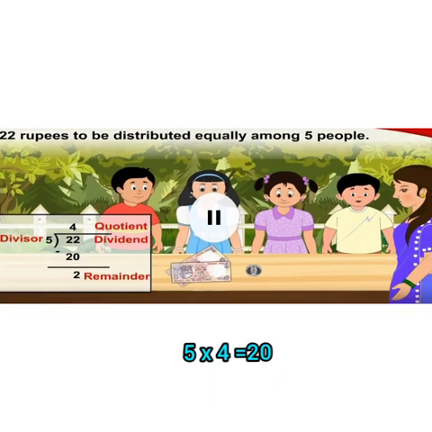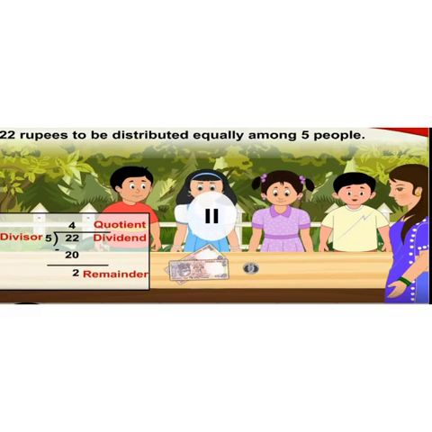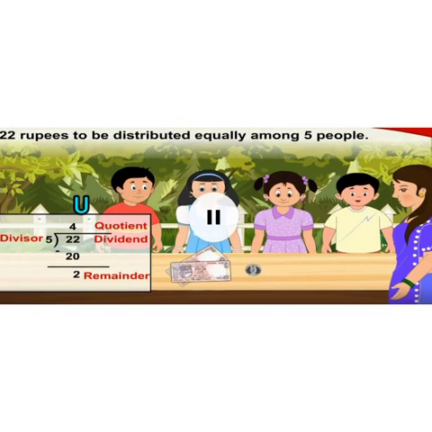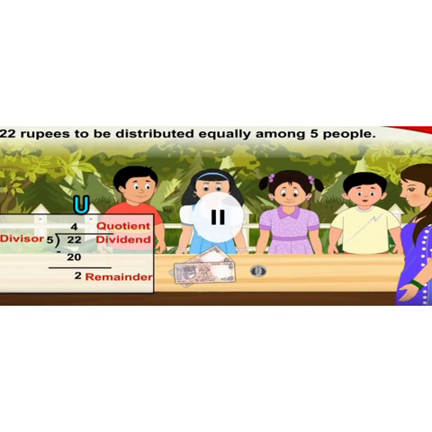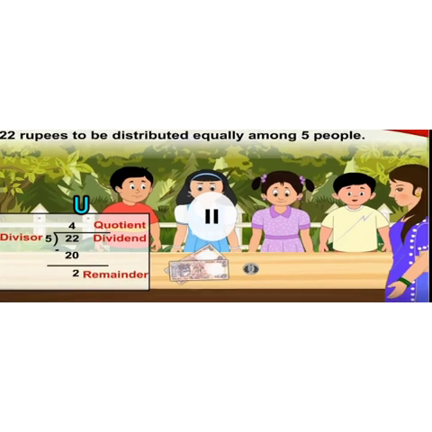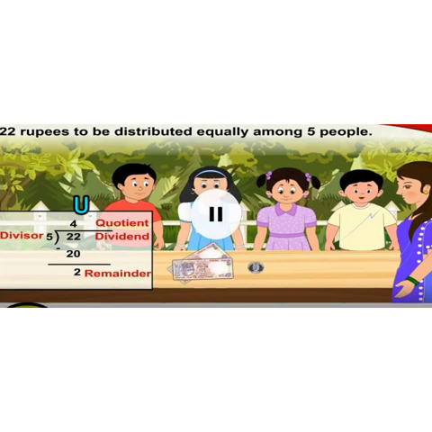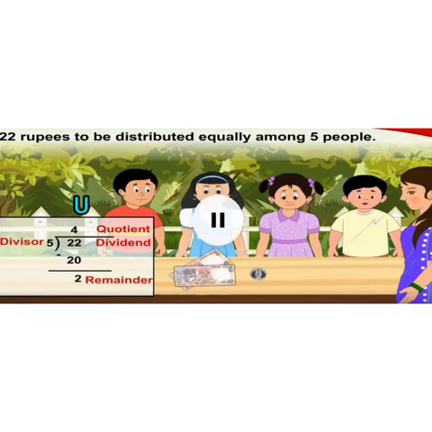So we use 5 fours are 20 and we write 4 in the unit place above the line. We mustn't write this 4 in the tens place because each one gets 4 rupees and not 4 tens. Students, you know 4 tens mean 40 rupees. So write only 4 in the unit place.